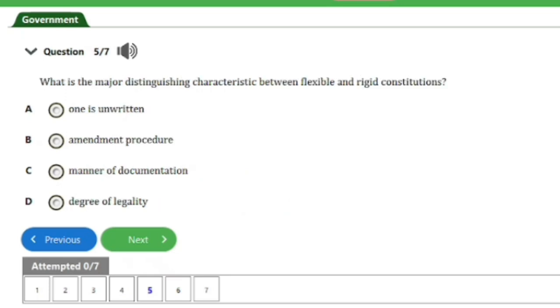So here is question number 5. It says, what is the major distinguishing characteristic between flexible and rigid constitutions? We have A. one is unwritten, B. amendment procedure, C. manner of documentation, D. degree of legality. So the major distinguishing characteristic between flexible and rigid constitution is the amendment procedure. And that's option B here. So that's it for this question. Let's head on to the next one.